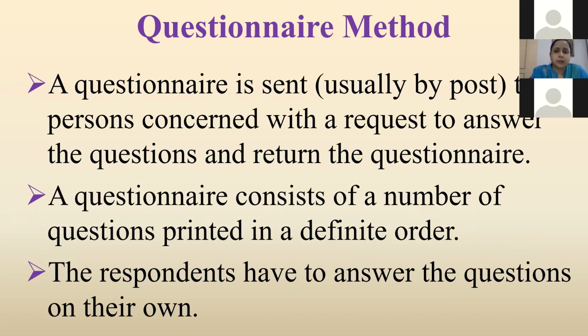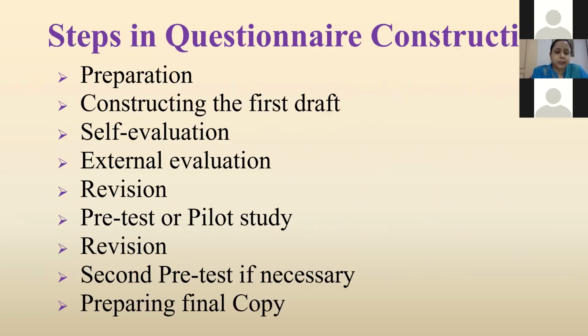We will see, in the questionnaire method, what steps we should follow in questionnaire construction. Preparation, constructing the first draft, self-evaluation, then external evaluation, which means somebody else will evaluate, then again revision.